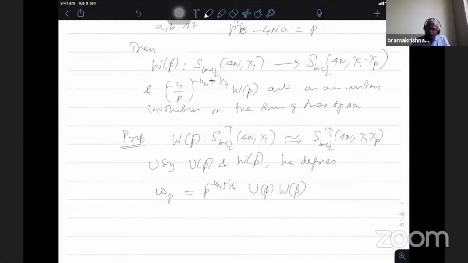Therefore, this Up Wp preserves the space. The fact is that it preserves the plus space. That is another proposition.